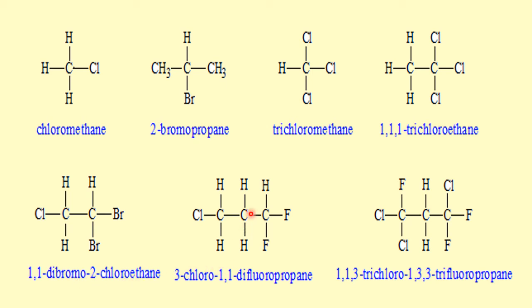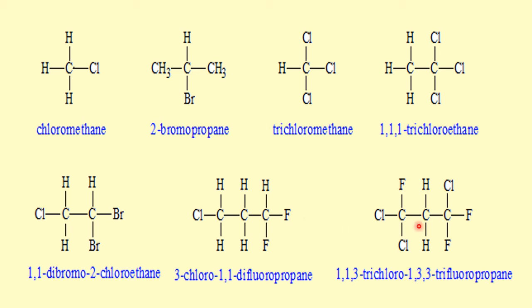Now this one has 3 carbon atoms, the propane family. There are 2 fluorine atoms on this carbon, so it is named as number 1, the least number. So 1, 2, 3. On the 1, there are 2 fluorine atoms, so 1, 1 difluoro. Next, on the third carbon, chlorine is there, so 3 chloro. Because chlorine comes first in the alphabetical order, it is named first. Therefore, according to IUPAC, it is named as 3 chloro 1, 1 difluoropropane. Right.